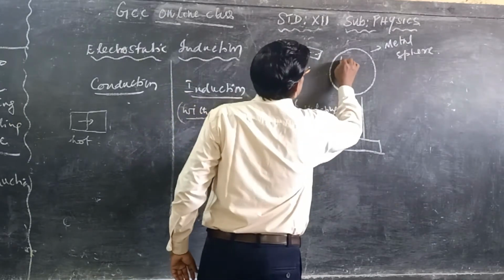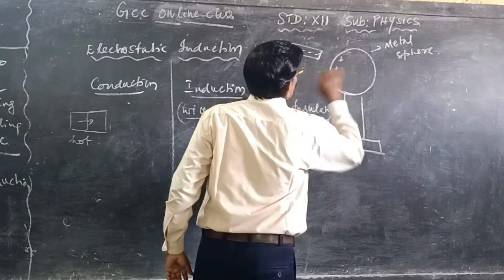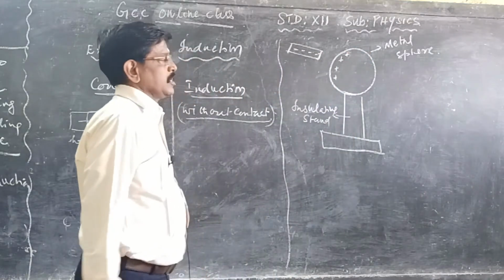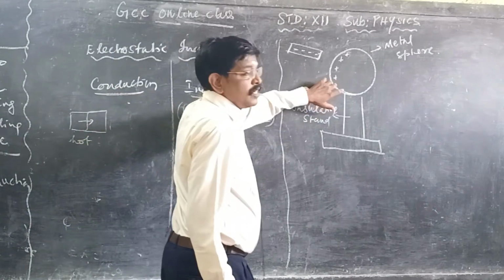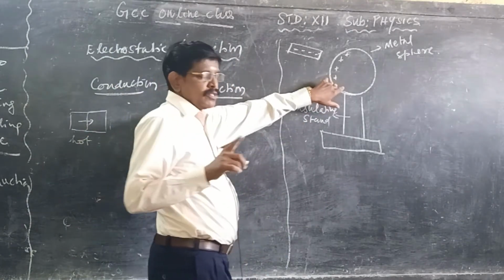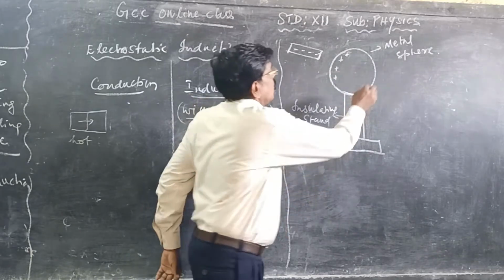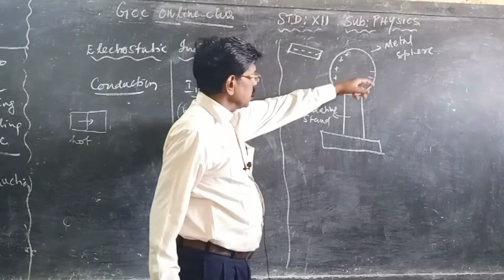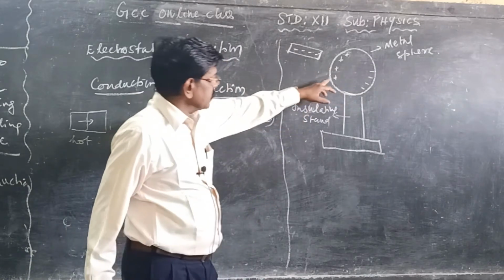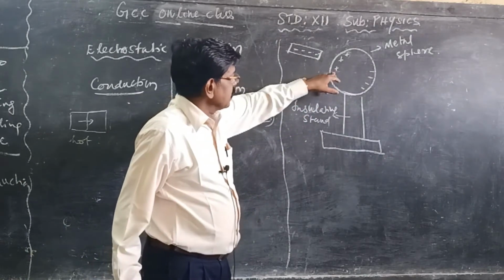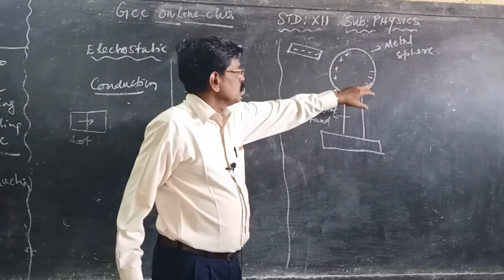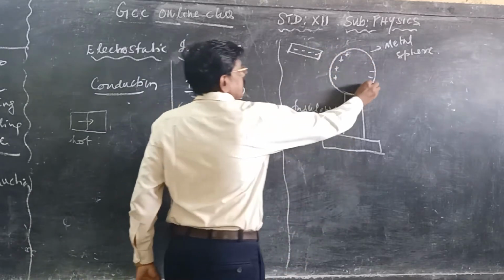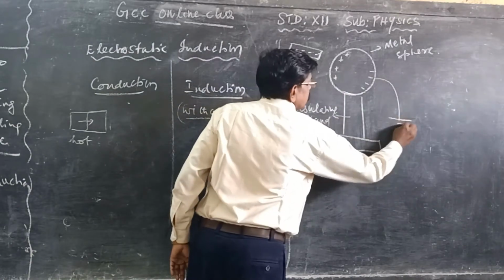Now by means of induction, equal amounts of charges are induced: positive charges on the near side. In the case of induction, only opposite charges are induced. Then on the other side, negative charges are induced. Now in the next case, just connect it like this.